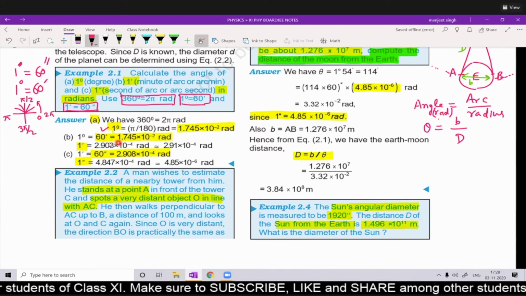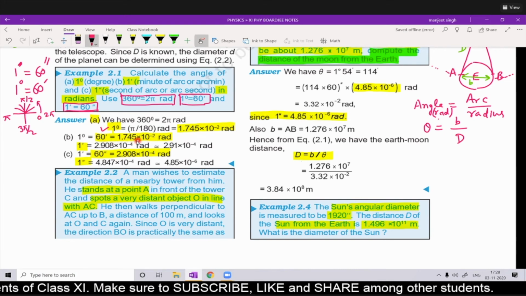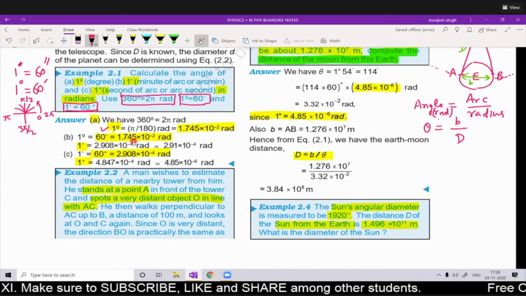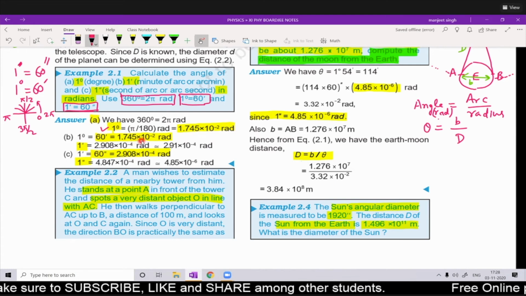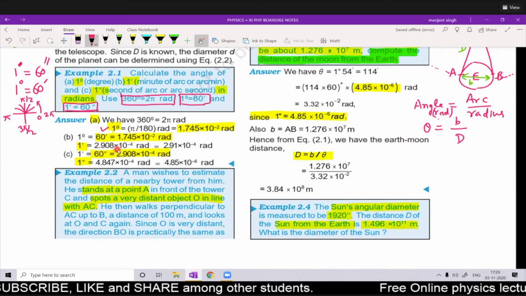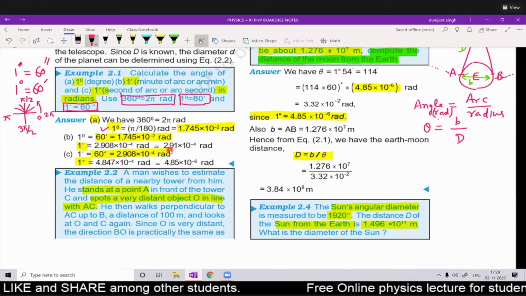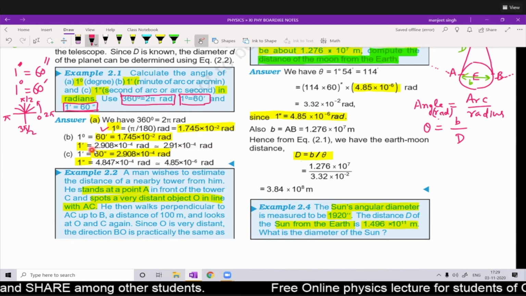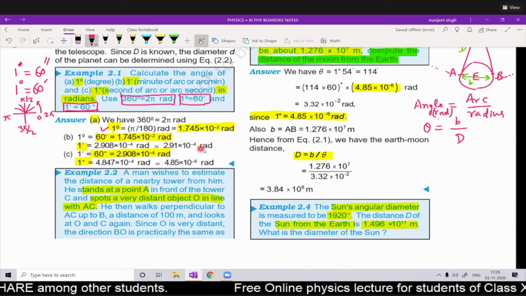Therefore 1 minute is equal to 1.745 into 10 power minus 2 divided by 60. This comes out to be 1 minute equal to 2.908 into 10 to the power minus 4 radians, so about 2.91 into 10 power minus 4 radians. This becomes 1 minute in radians.